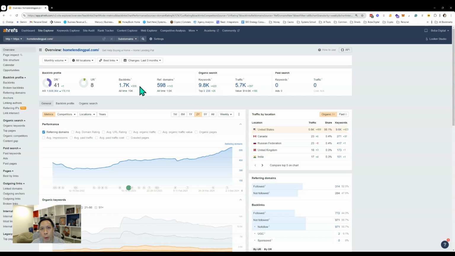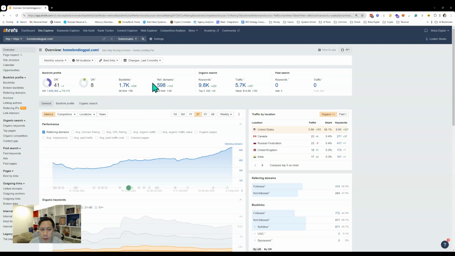And again, there's no magical number as to how many backlinks you should have. Obviously, you probably want to have at least a couple hundred, but you can get rankings with a couple hundred or many, many thousands, right? It really depends on the competition. If your competition has 1,000 backlinks, well, then we look great. If your competition has 20,000 backlinks, oh, then we've got some work to do, right? Now, in this case, since we are getting a lot of traffic and ranking for a lot of keywords, it looks like we have a good number of backlinks.